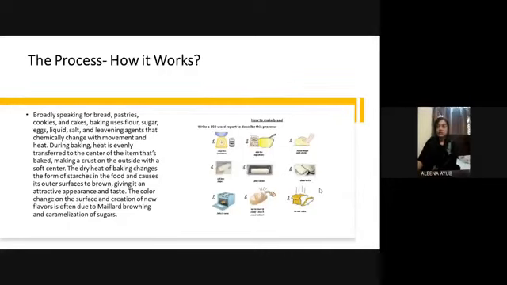So first of all, what we need are the ingredients. We'll measure the ingredients, put them in a bowl and mix them well, and as you can see, we'll make a smooth dough, and then we'll place it in the mold. After that, during baking, heat is evenly transferred to the center of the item that's baked, making a crust on the outside with a soft center. The dry heat of baking changes the form of starches in the food and causes its outer surface to brown, giving it an attractive appearance and taste.